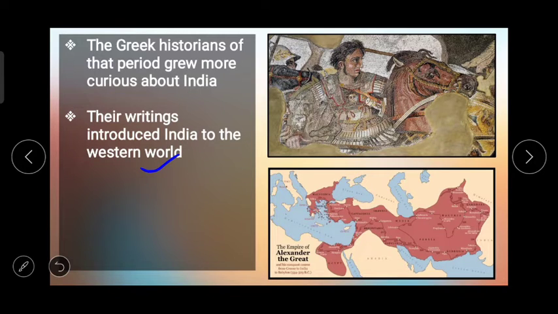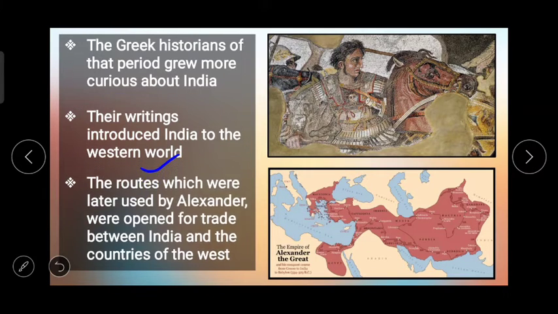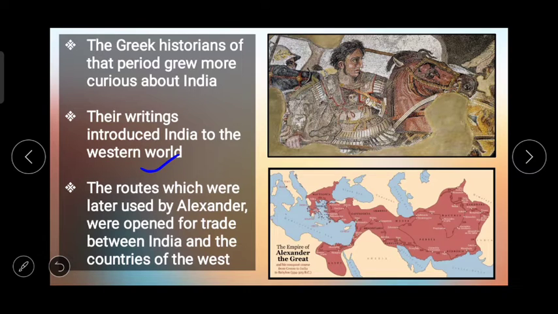The routes which were later used by Alexander were open for trade between India and the countries of the West.